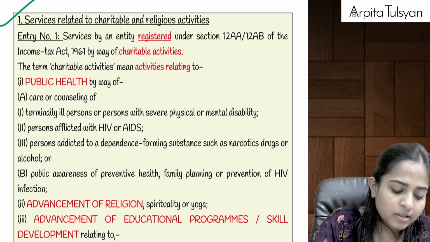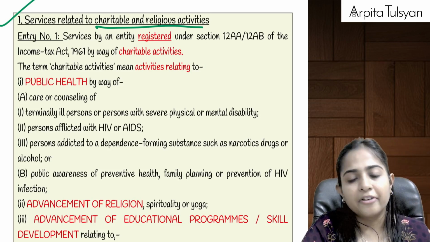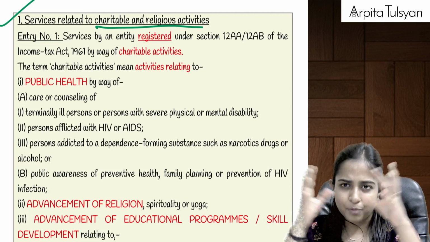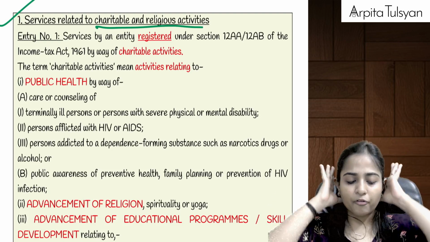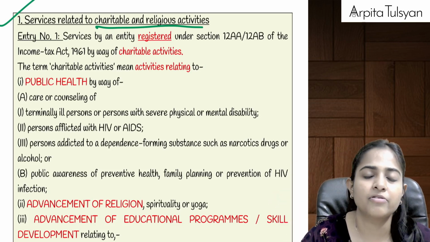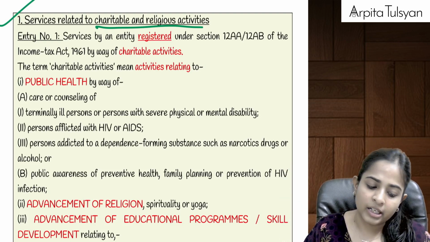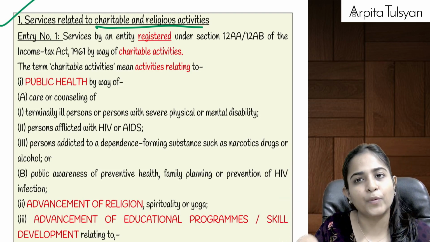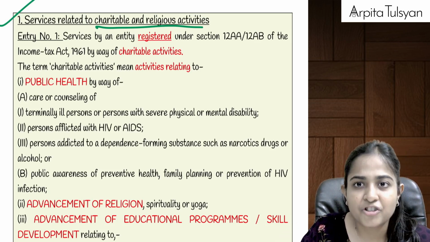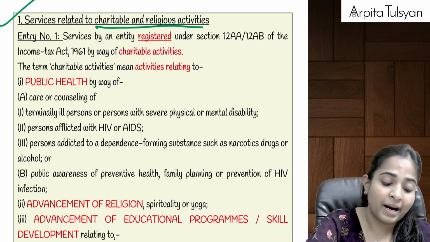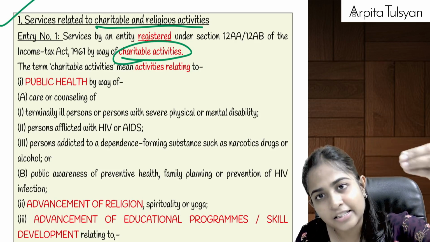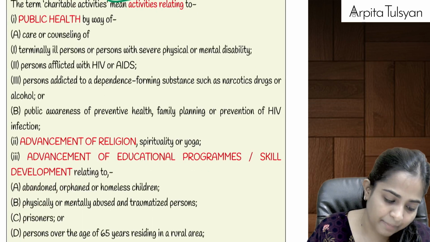Yes. Now, services related to charitable and religious activity. First service: everything relating to charitable activity we have put under a single heading. The first entry is, suppose there is a charitable and religious trust which is registered. You must have studied this under your income tax also. If it is registered under section 12AA or 12AB of the Income Tax Act, any services provided by such trust or institution by way of charitable activities will be totally exempted from GST.